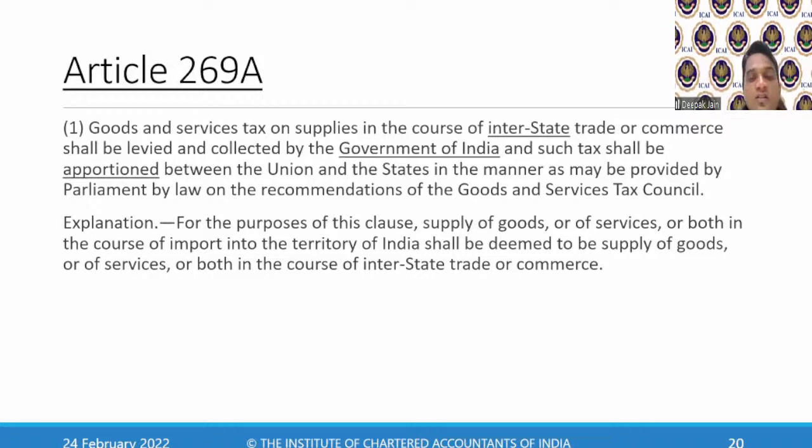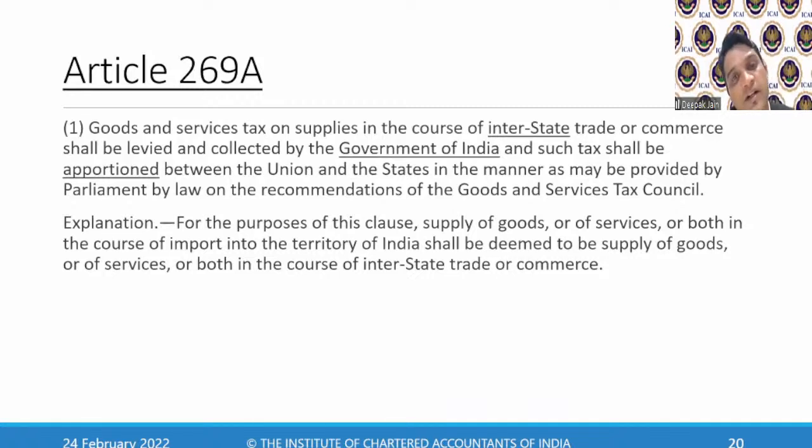For the purpose of this clause, supply of goods or services, or both, in the course of import into the territory of India, shall be deemed to be supply of goods or services in the course of interstate trade or commerce. The explanation says that importation of goods or services into the territory of India, if you are doing any import of goods or any import of services, shall be treated as an interstate transaction.